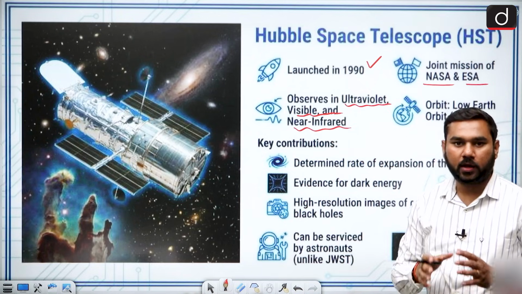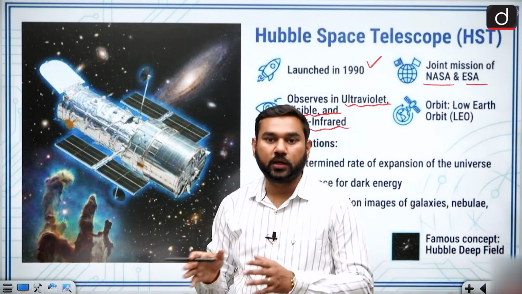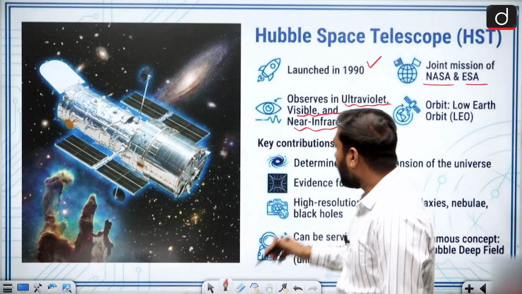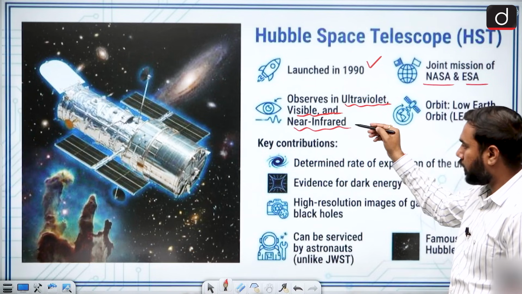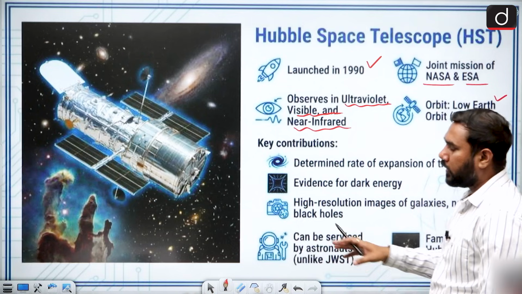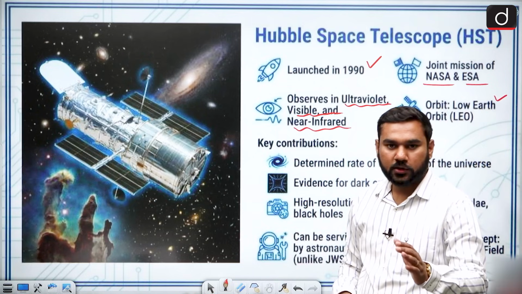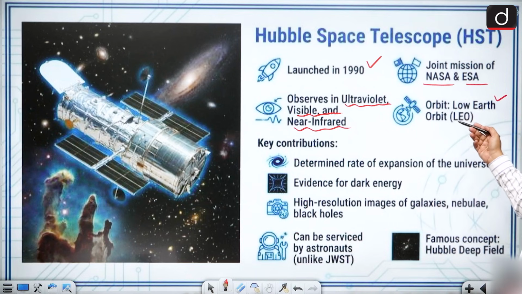So you have to make a difference between James Webb and Hubble. James Webb does infrared observation, and this one is for ultraviolet, visible, and near infrared. Also it is present in low Earth orbit, so it cannot be far away from Earth, at 400 to 600 kilometers height.